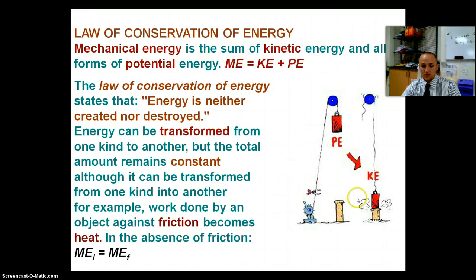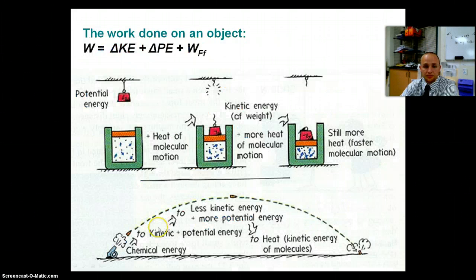If we take a look at our system, we've got this weight being held, and because it has a height, it has potential energy. If I were to cut this string, it would fall, and all that potential energy would be converted into kinetic energy. So 100% of this potential energy would become 100% of the kinetic energy down here. We'll show you what that means.